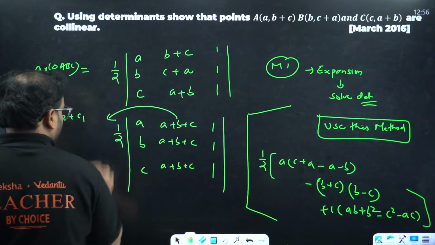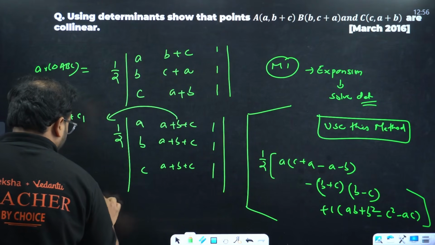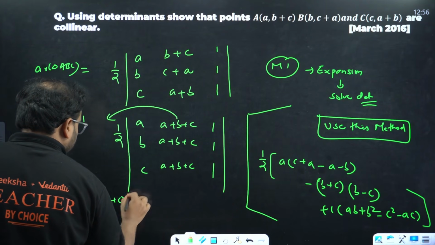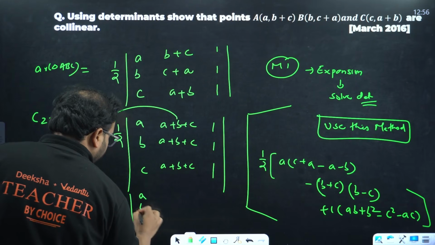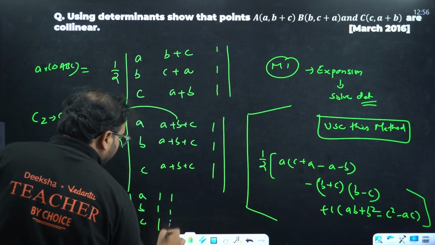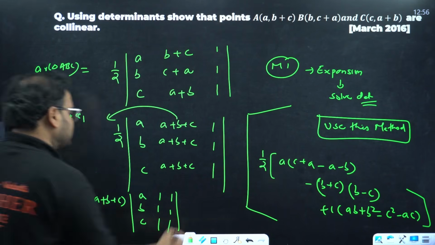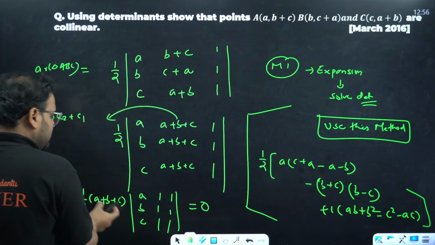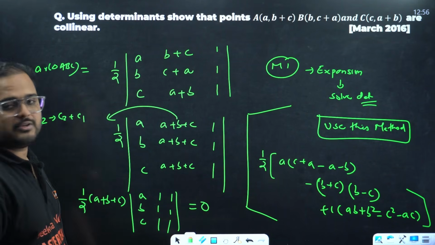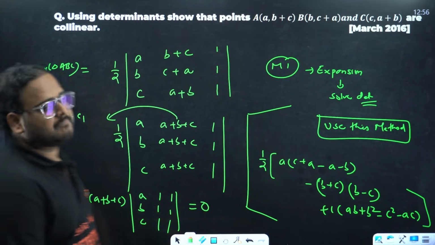Take a plus b plus c common, you get 1 by 2 (a plus b plus c). And what do you have? The determinant with rows a, b, c; 1, 1, 1; 1, 1, 1. If you check carefully, when you have two identical rows or columns, the answer is 0. This whole thing is 0, so the answer comes as 0. Hence it is proven that the points are collinear.